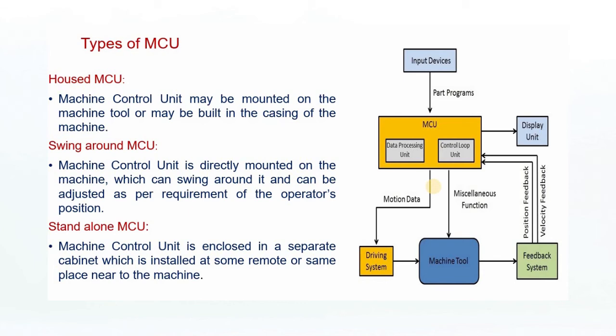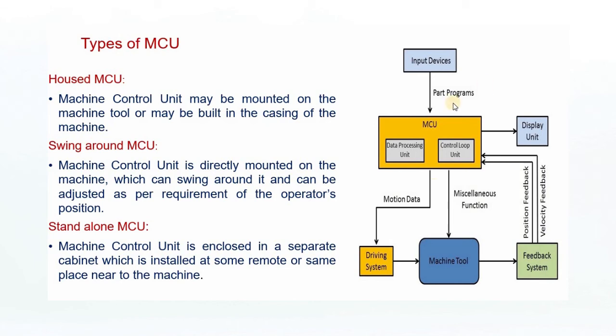The swing-around MCU is directly mounted on the machine and can be swung around and adjusted as per the operator's position. Another is the stand-alone machine control unit, which is enclosed in a separate cabinet installed at some remote place or near the machine.